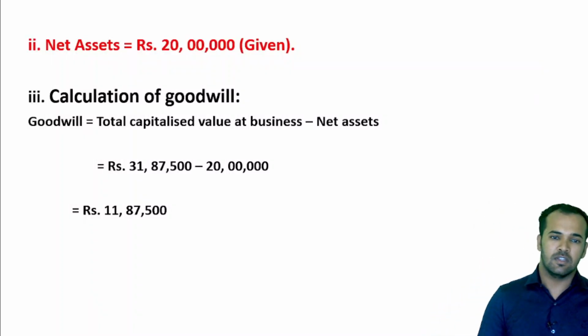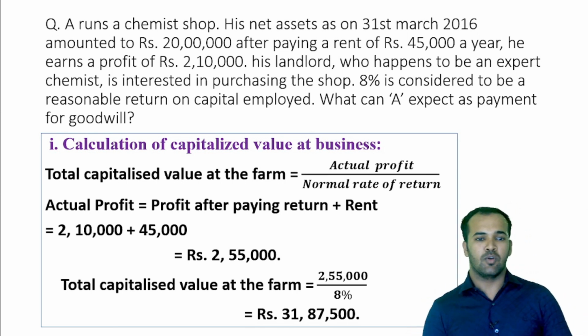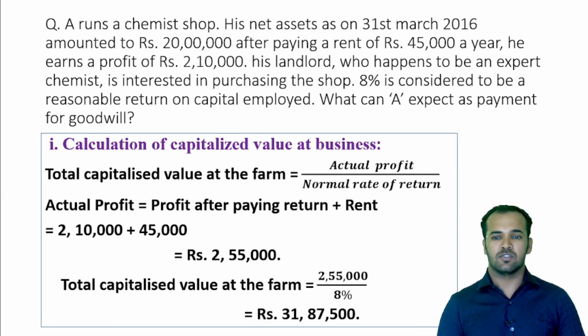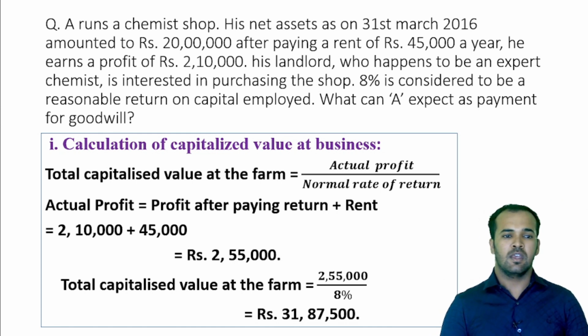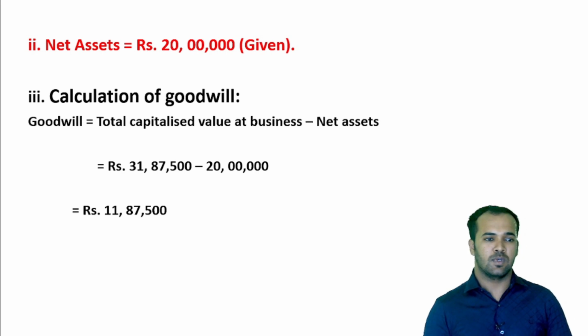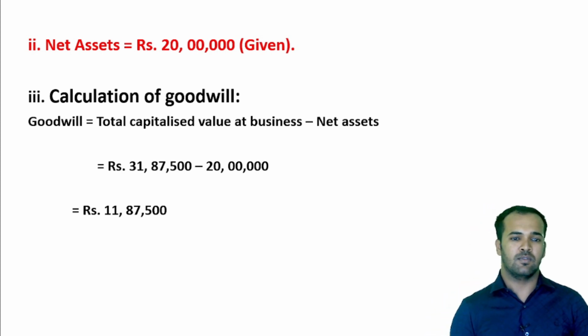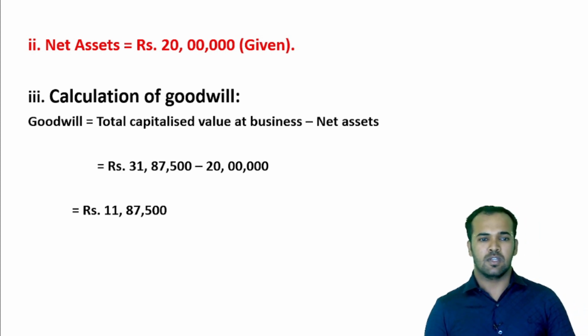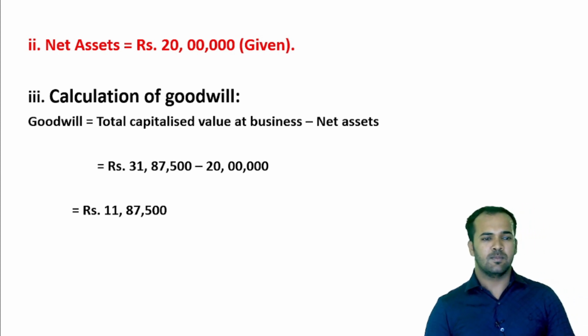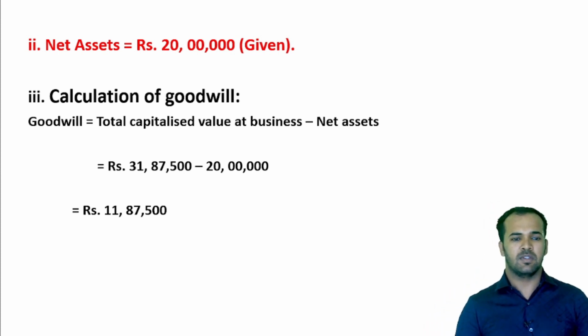It is clearly given in the question, net assets amounted to rupees 20 lakhs. In the first sentence, his net assets as on 31st March 2016 amounted to rupees 20 lakhs. So it is directly given in the question. That's why the second step to find the value of goodwill is net assets. So that is directly given in the question, rupees 20 lakhs. And the third step is to find the value of goodwill under capitalization method.